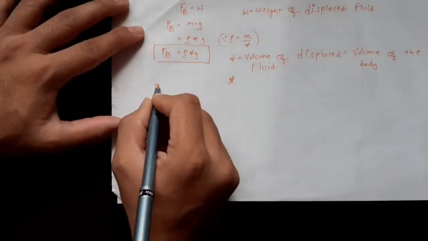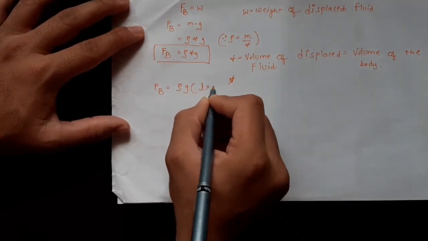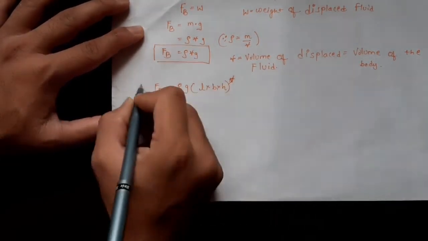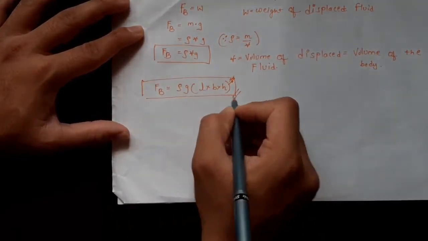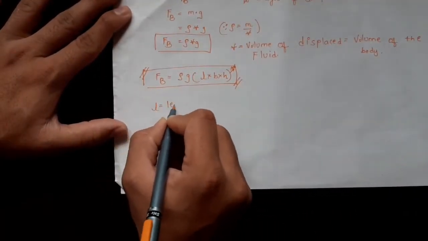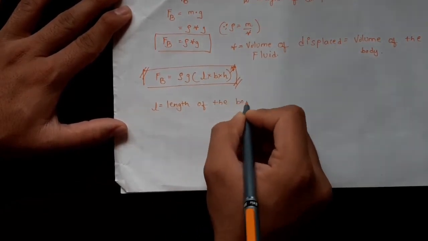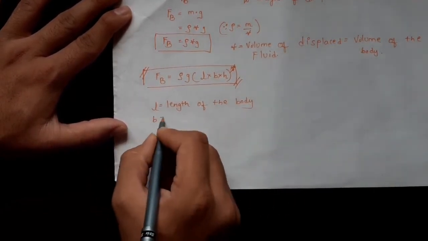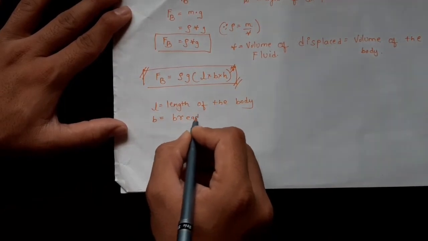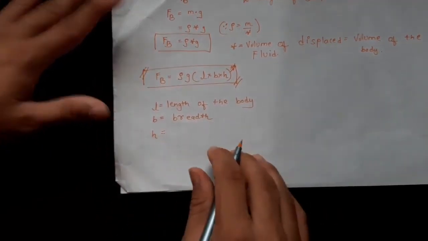So Fb will be rho g into L cross B cross H. L equals the length of the body, B is the breadth of the body, and H, remember, this H will be the height of immersion.